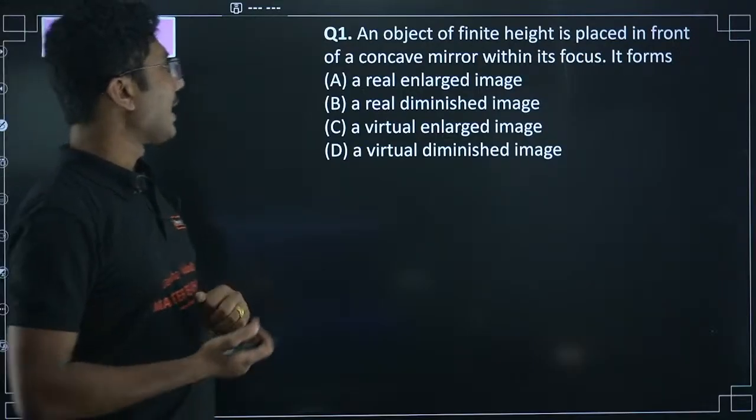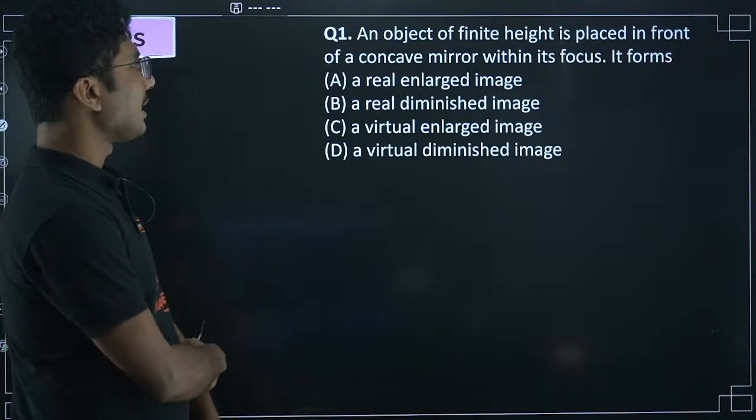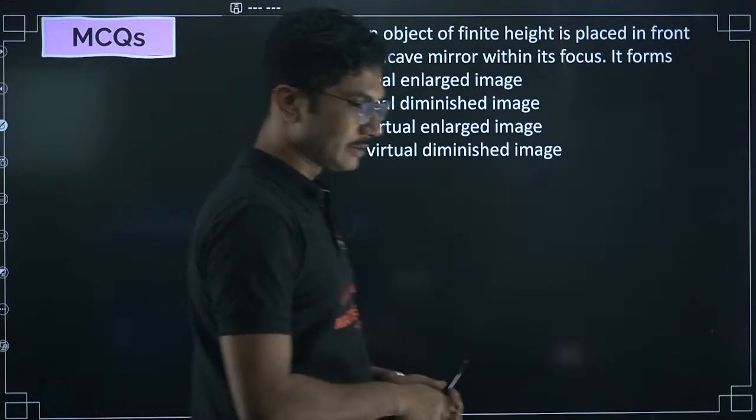Now MCQs. An object of finite height is placed in front of a concave mirror within its focus. It forms a real enlarged image.